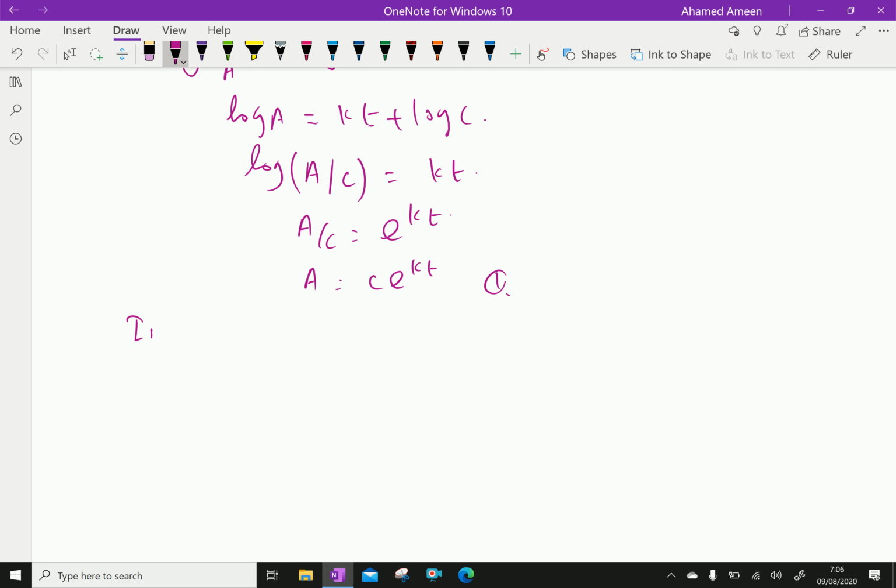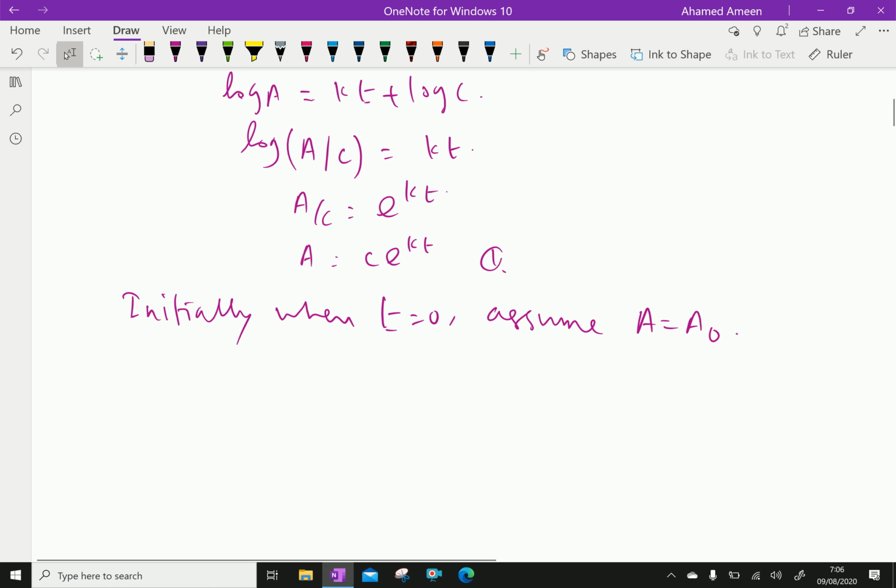Initially, when t equals 0, time is 0, assume A equals A0. The amount of bacteria at the initial time is A0.